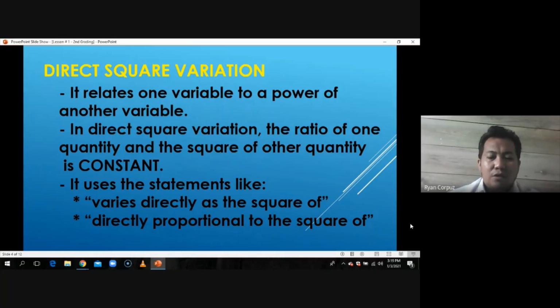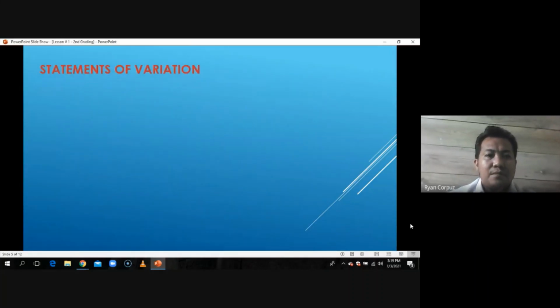So, how are we going to solve a problem involving any kind of variation? In order for us to do that in a systematic manner, it would be better if you make use of certain steps. Or no, not yet.